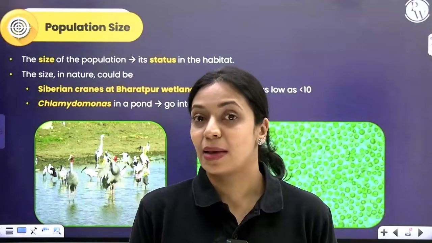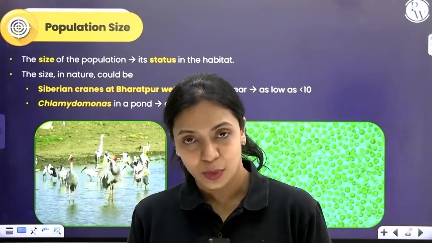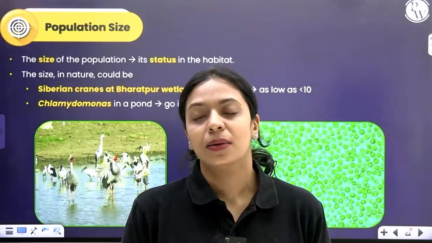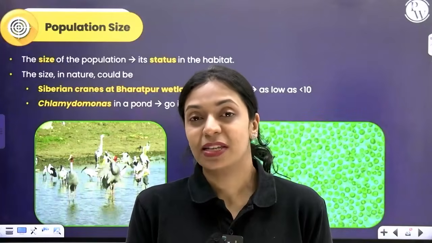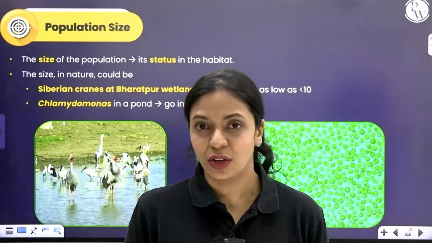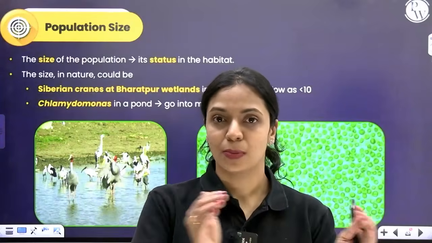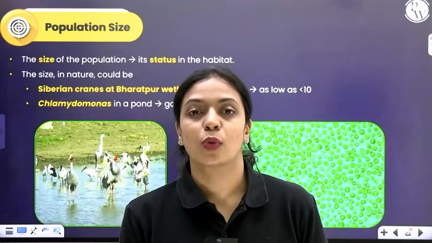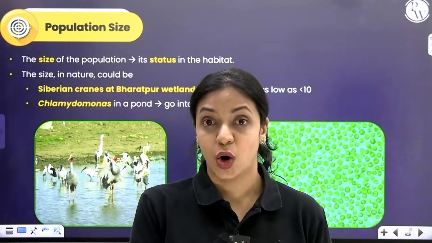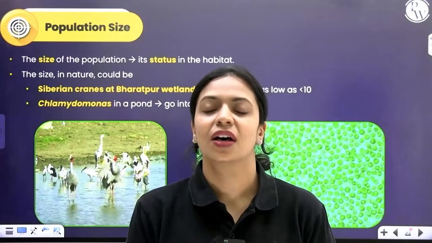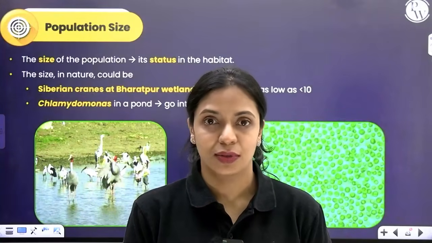If you consider the Siberian cranes, I told you they come to Bharatpur wetlands for migration earlier when I spoke about migration. So there will be Siberian cranes in Bharatpur wetlands of Rajasthan any time of the year. Around 10 of them at least will be there. So that is a population of Siberian cranes in Bharatpur wetland. Take one handful of pond water. You can see thousands and thousands of Chlamydomonas there, a unicellular green alga.